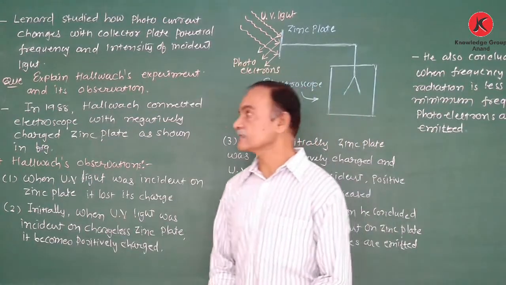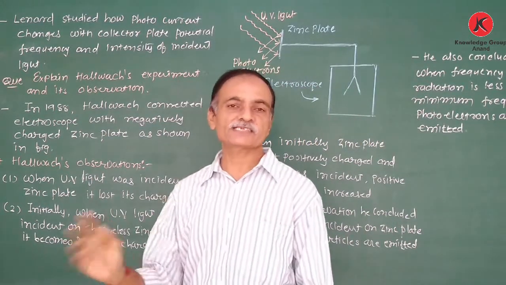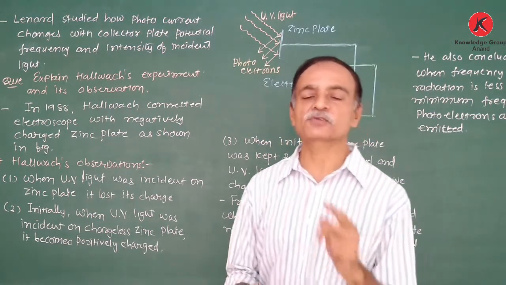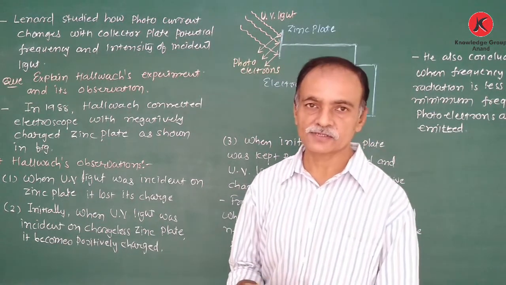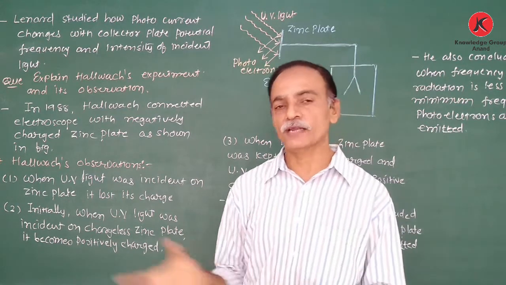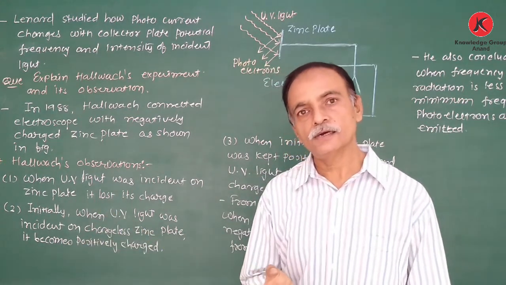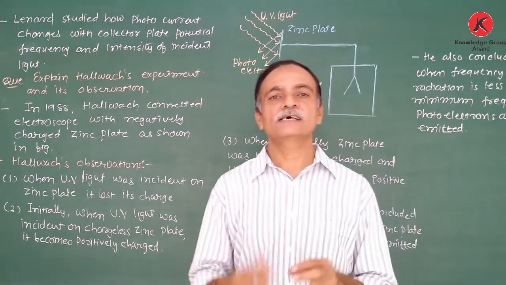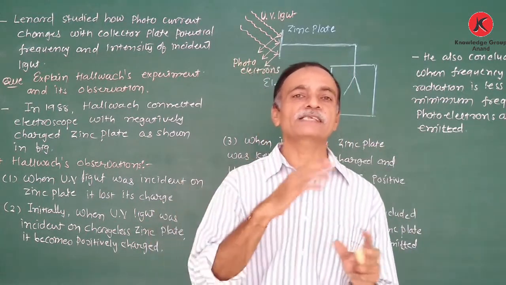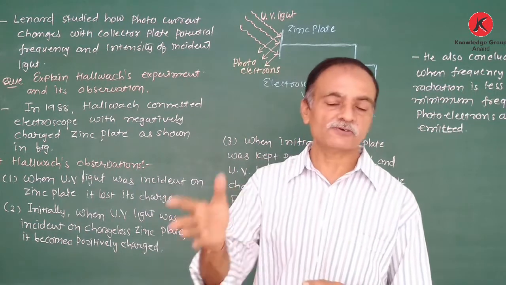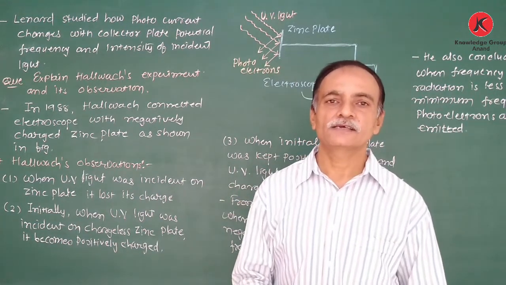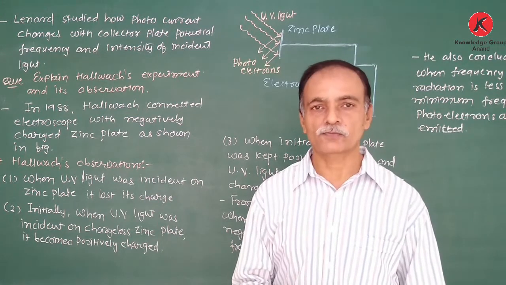Okay, we just discussed Lenard's observation and Lenard's experiment. Yes, we kept the anode at positive voltage with respect to the cathode, so all the emitted electrons are attracted by the anode, or the collector. As a result, the flow of electrons takes place in the outer circuit. We also discussed that if the incident ultraviolet light is stopped, the emitted electrons also stop.